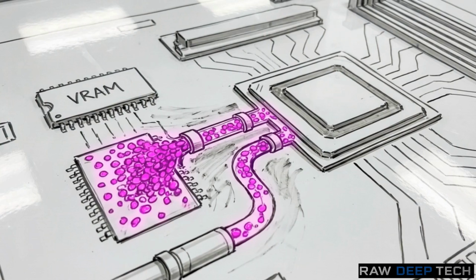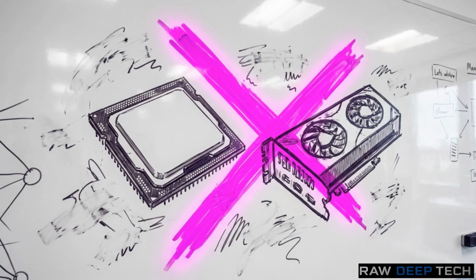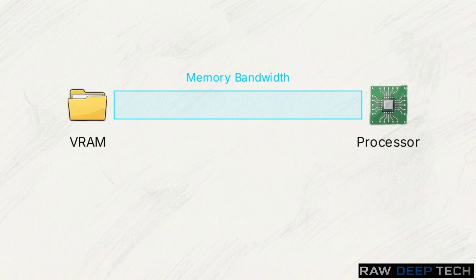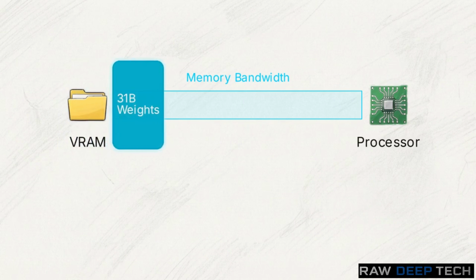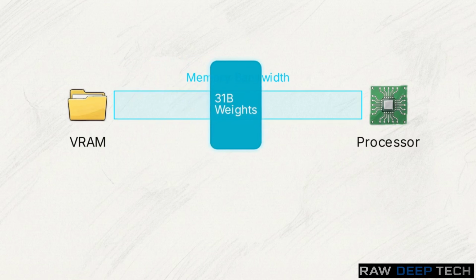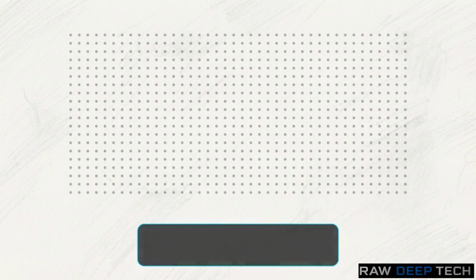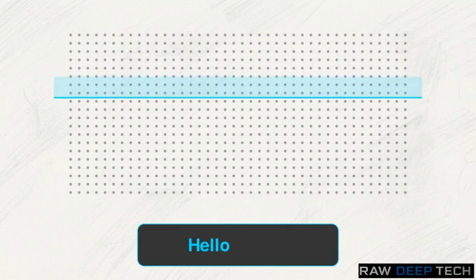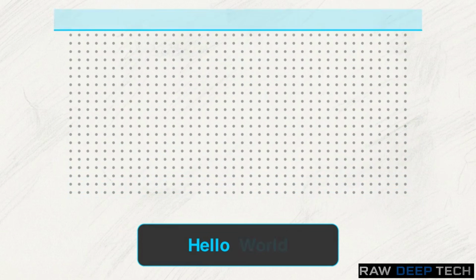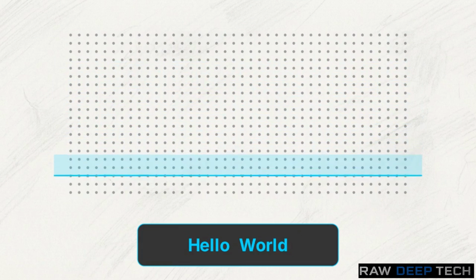To understand how they did it, we have to look at the absolute bottleneck of local AI deployment. If you want to run an LLM at home, upgrading your CPU or chasing higher GPU clock speeds is a waste of time. Your ultimate enemy is memory bandwidth. This diagram shows the physical limit of how fast data can travel from the VRAM, where your model lives, to the processor actually doing the work. Every single time a model generates a token, it has to read through a massive volume of weight files. Generate a word, read the weights. Generate another word, read them all again.